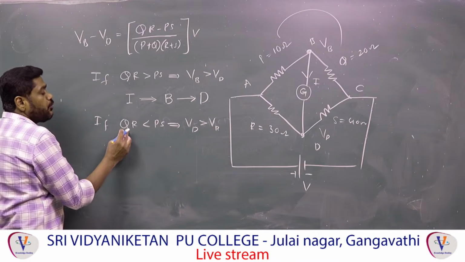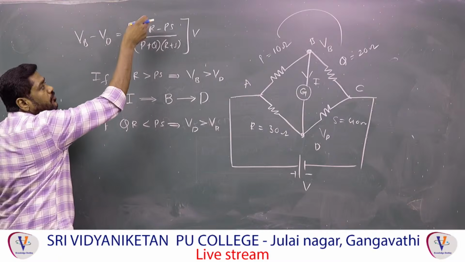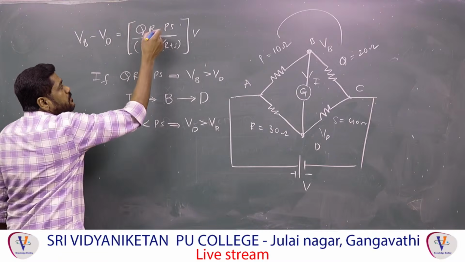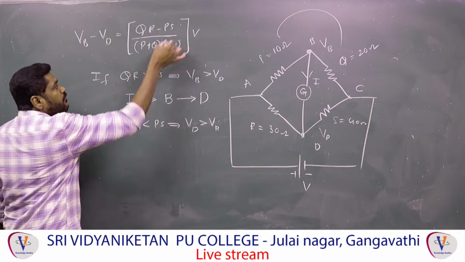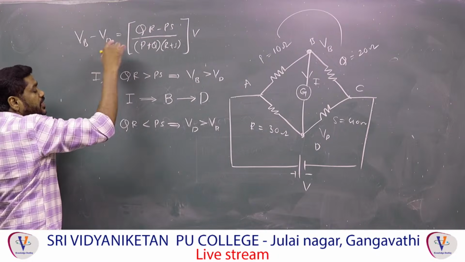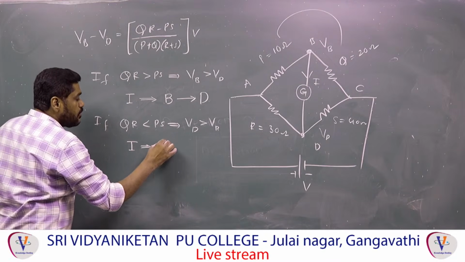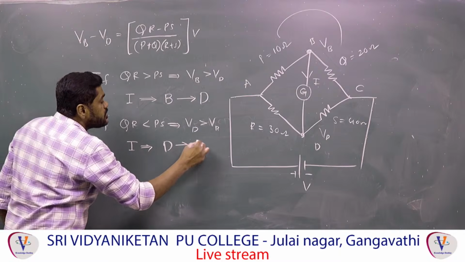Means what? If QR is less than PS, this becomes negative. I am taking QR greater, so this product is greater than PS. In between, there is a minus, therefore this becomes negative. This becomes negative means VB is less than VD. Therefore, in this case, the current direction is from D to B.